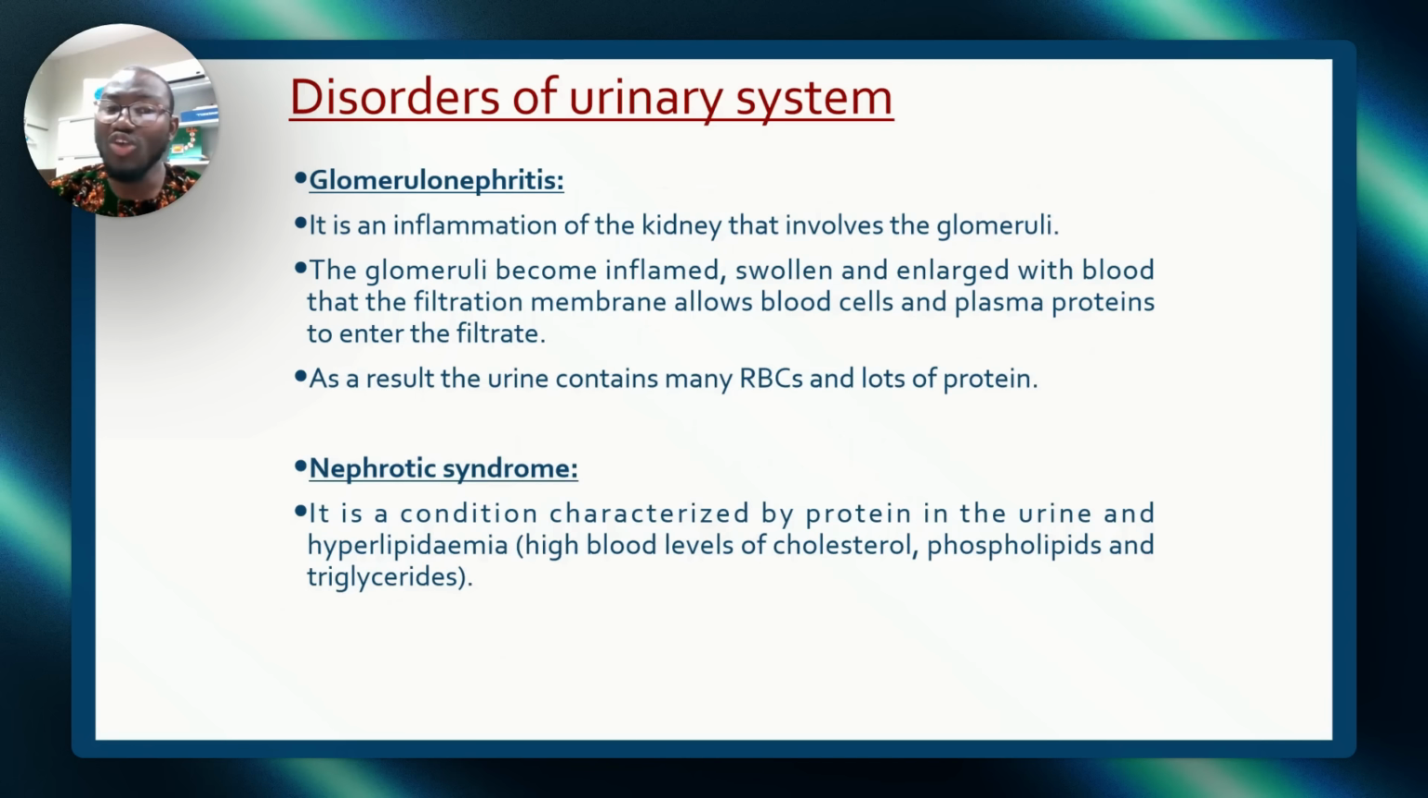We also have nephrotic syndrome. You understand? This one is when there is a lot of protein in the urine, and hyperlipidemia, so a lot of cholesterol in the blood, phospholipids, triglycerides. We are suspecting nephrotic syndrome. It has its own features for how to differentiate it from glomerulonephritis, but we are not discussing pathology here.